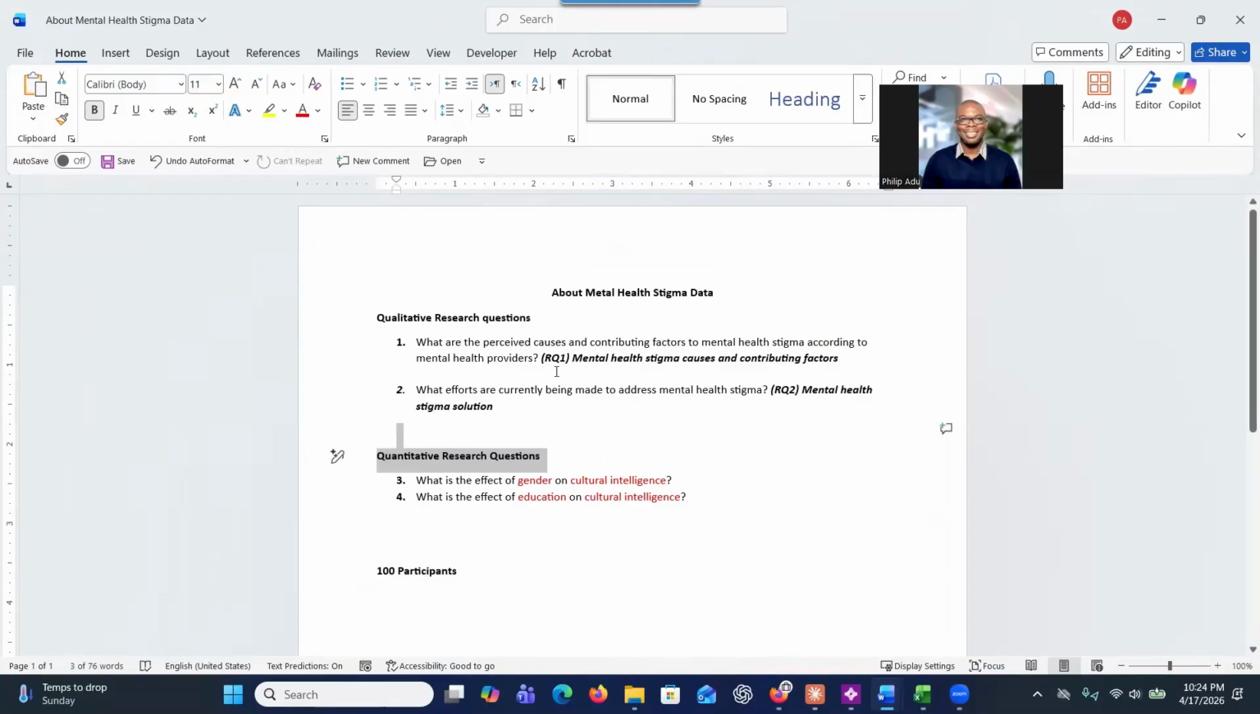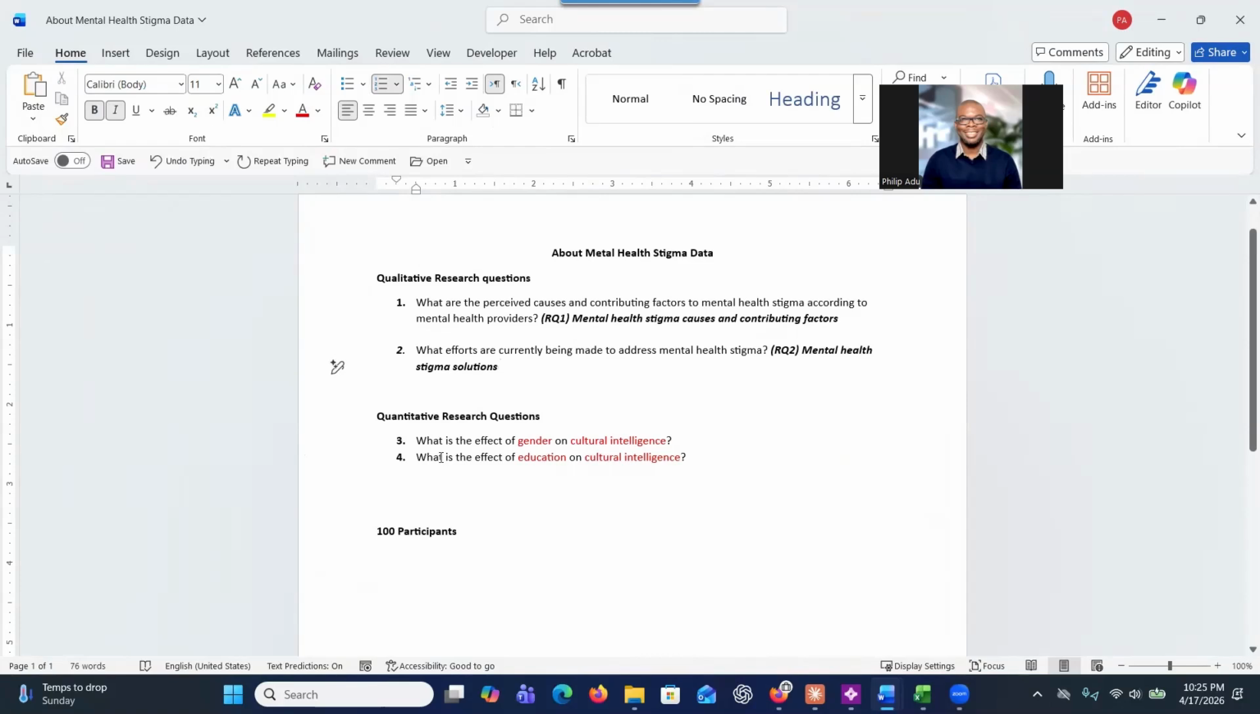So, as you can see in the research questions here, for the first research question, I want to find out the mental health stigma causes and contributing factors, right? And for the second one, I want to find out mental health stigma solutions, right? And for the quantitative research questions, one of them is, what is the effect of gender on cultural intelligence? And the second one is, what is the effect of education on cultural intelligence?